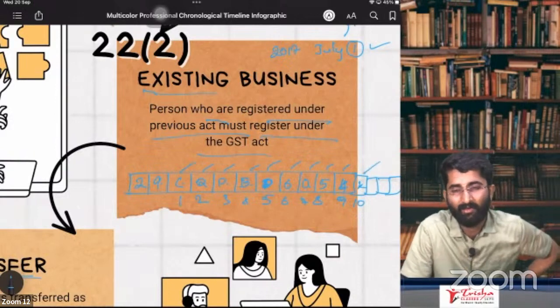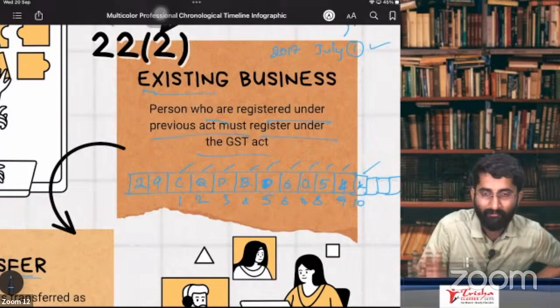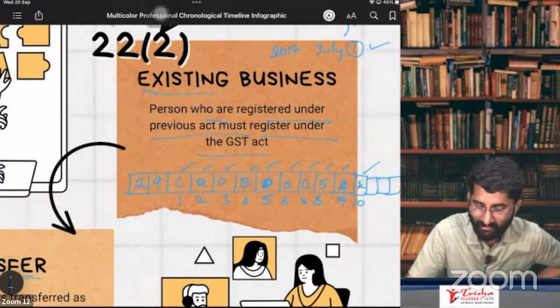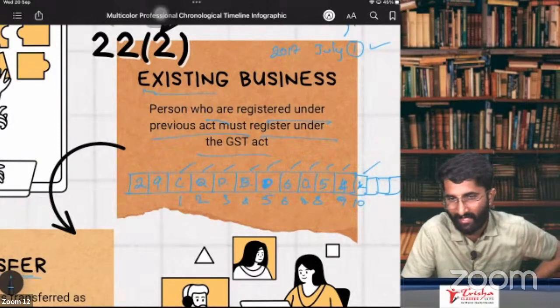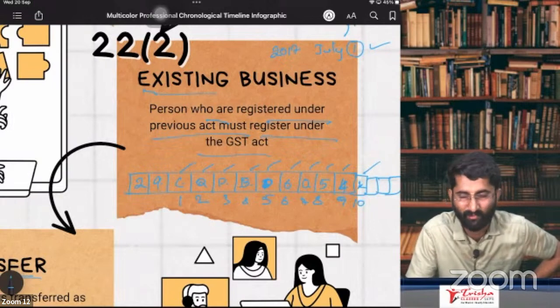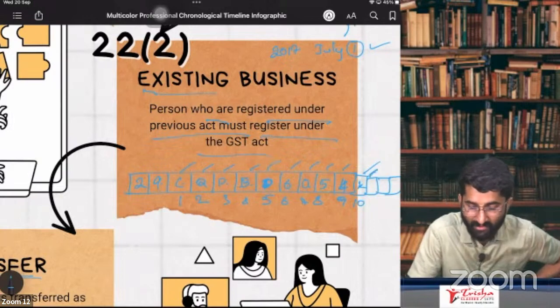So how many digits got over? 10 plus 2, 12 digits. The next 3 digits are some error checksums, some digits will be there. And this is the number of registrations that you take.